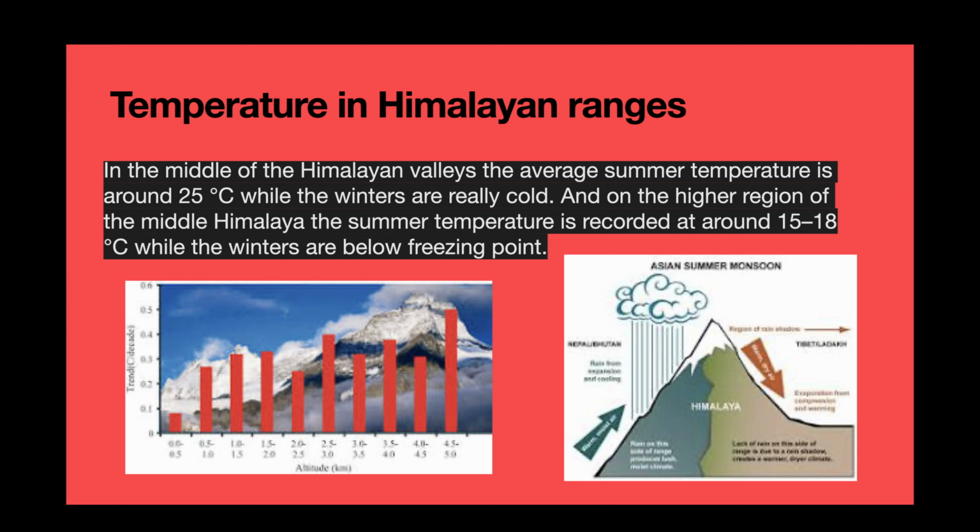The climate in the Himalaya ranges. In the middle of the Himalayan valleys, the average summer temperature is around 25 degrees Celsius, while the winters are really cold. On the higher region of the middle Himalaya, the summer temperature is recorded at around 15 to 18 degrees centigrade, while the winters are below freezing point.